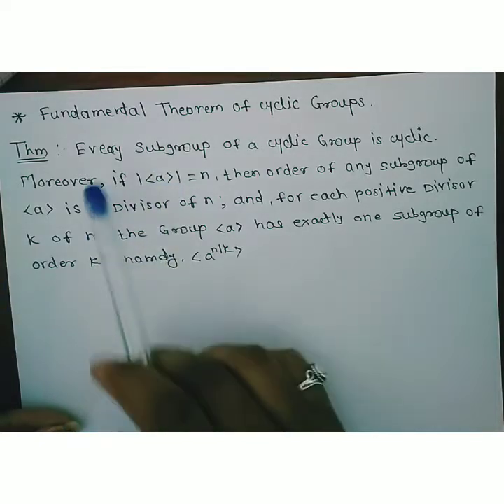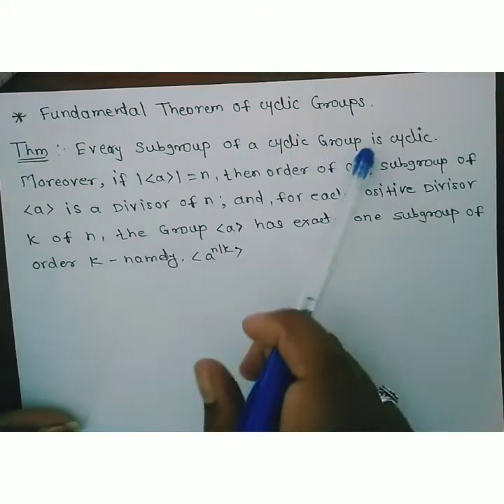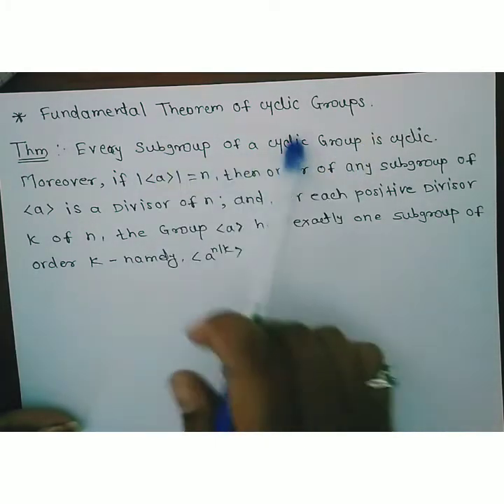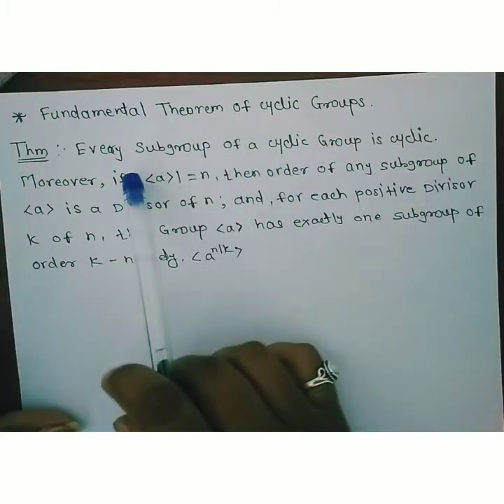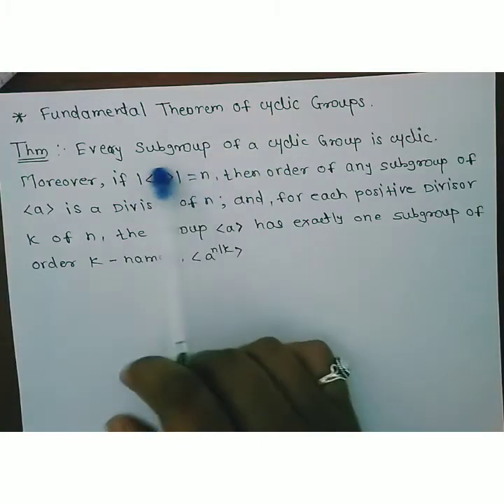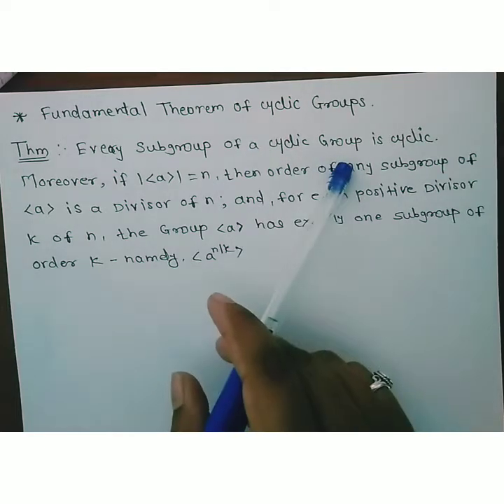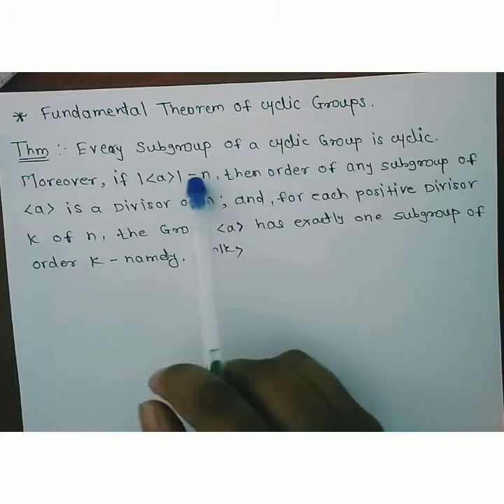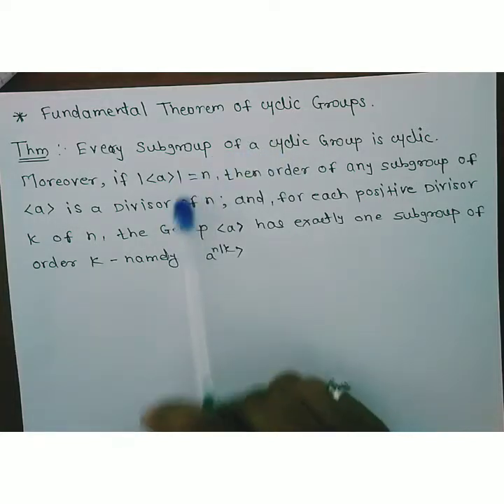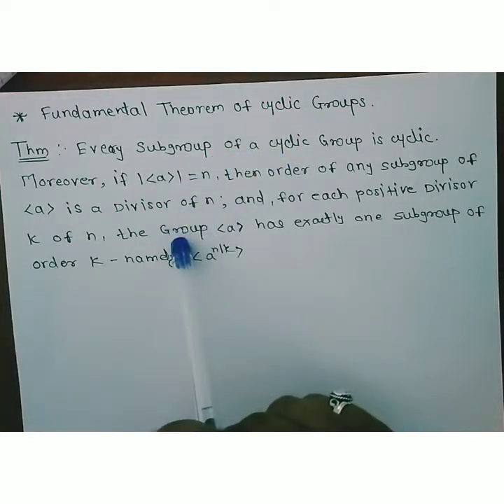The first part is: every subgroup of a cyclic group is cyclic. This theorem was already done in the B.Sc. Here we look at this theorem again. Every subgroup of a cyclic group is cyclic. First of all we look at the proof of this statement, then one by one we look at each part of this statement and prove it afterward.